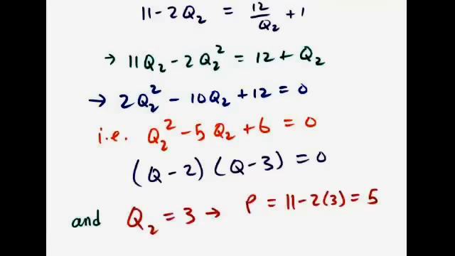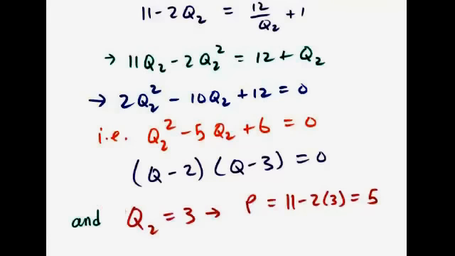This actually can be divided through by 2, and we simplify to get Q squared minus 5Q plus 6 equals 0. So we have two numbers that multiply to give plus 6, but sum to give minus 5. And those two numbers, as we factor, we get Q minus 2 times Q minus 3 equals 0. Again, we're going to choose the larger quantity, which yields a lower price, the limit price. So we choose Q equals 3.